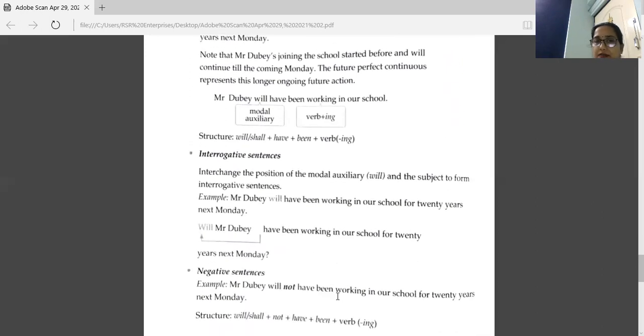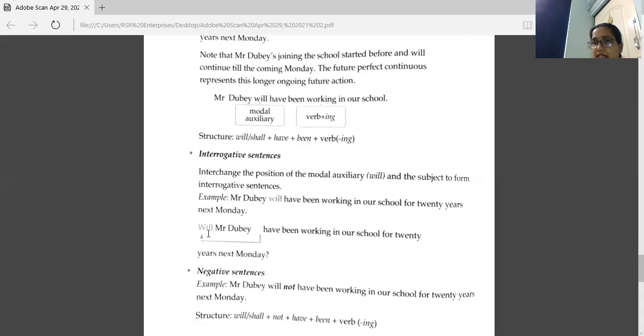Next, interrogative sentences. This is the example here, the same sentence. Mr. Dubey will have been working in our school for 20 years next Monday. Now change it to interrogative. So we'll write this auxiliary verb here, will.